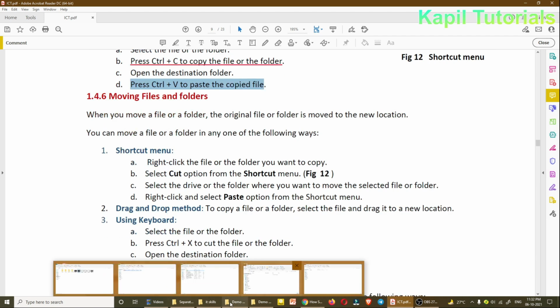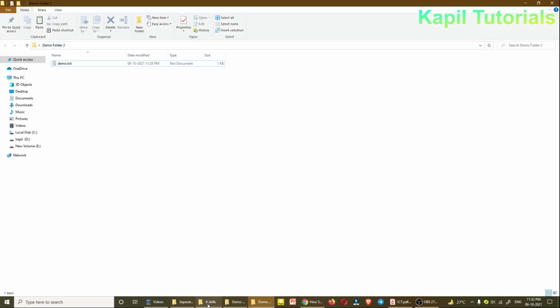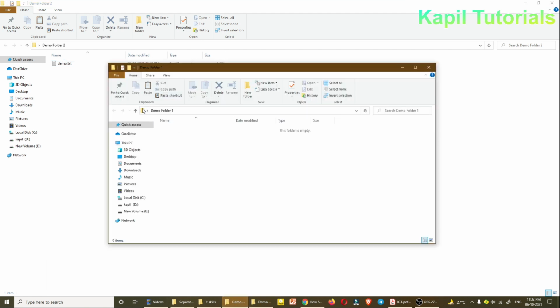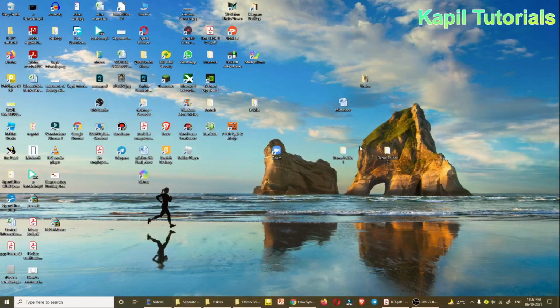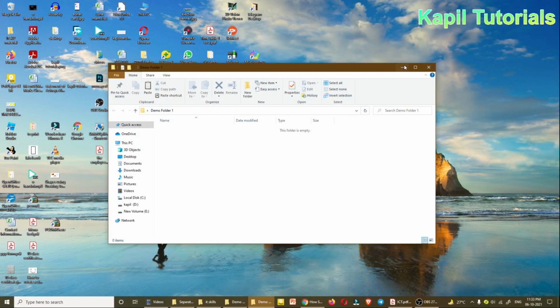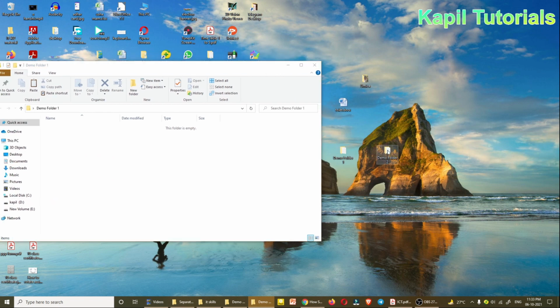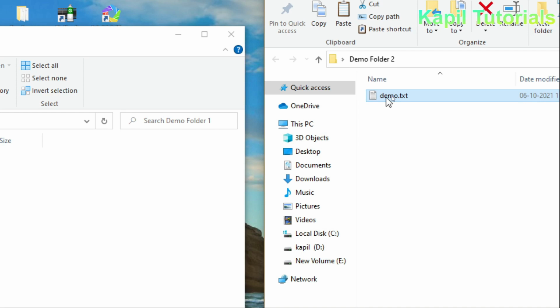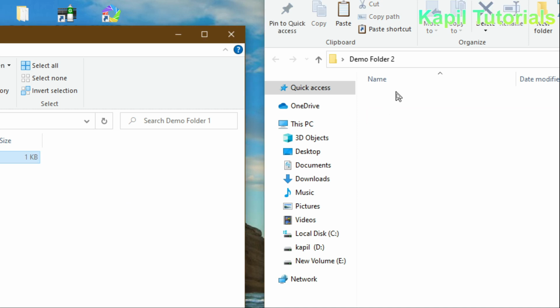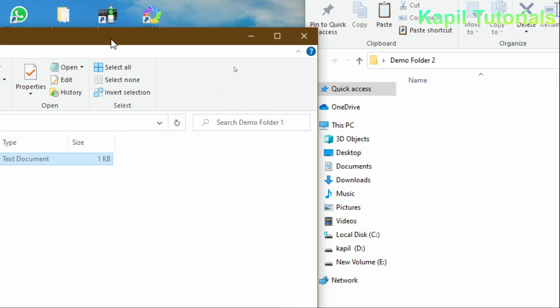Shortcut, I'll again take. Now I have two folders here. Demo folder 1, no file is there. So what I'll do, I'll just copy this file again. Now if I drag this here directly like this, it moves the file. You'll see it's been deleted from here and it's been moved here.